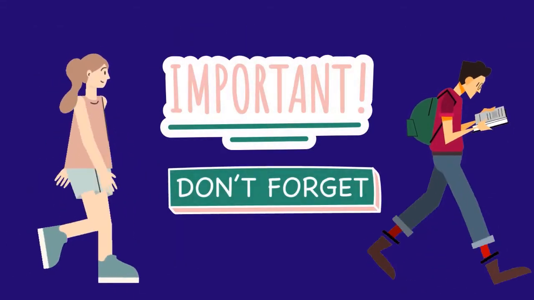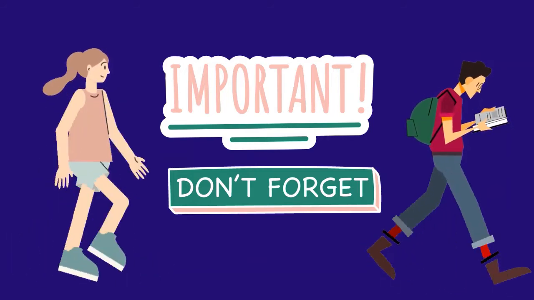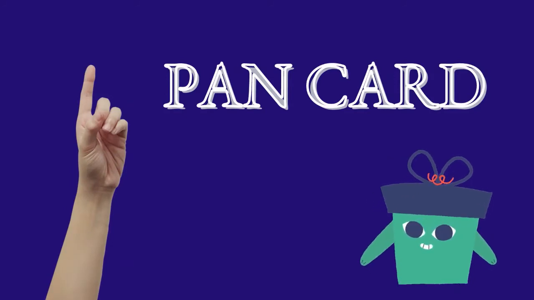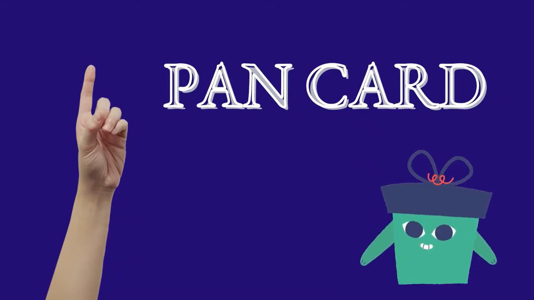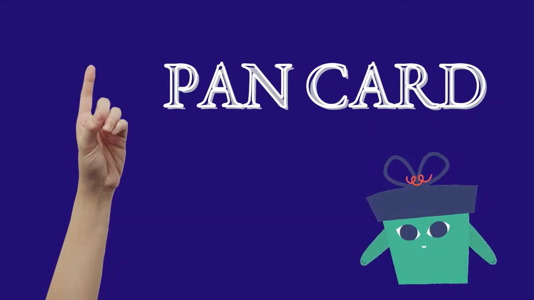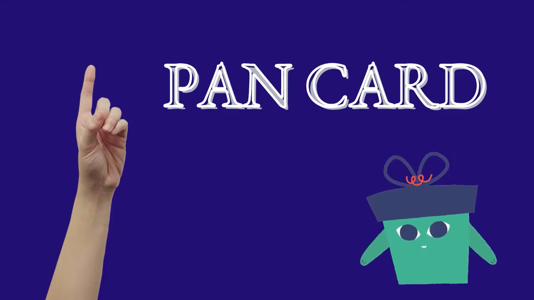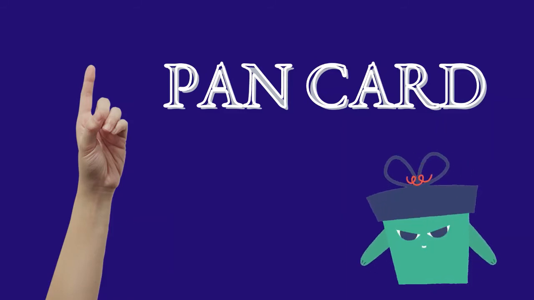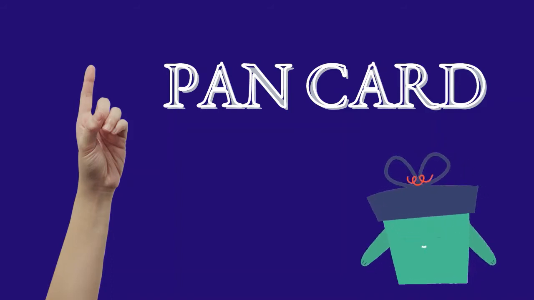Now we will see what are the 5 important documents to keep in hand before starting GST registration. The very first document is PAN card, Permanent Account Number card. For companies, PAN card of the company and directors. For proprietorship, PAN card of the owner. And for partnership firm, PAN card of the firm and partners. And for trust, PAN card of the trust and the trustees.